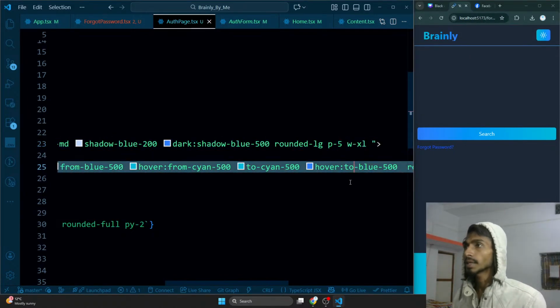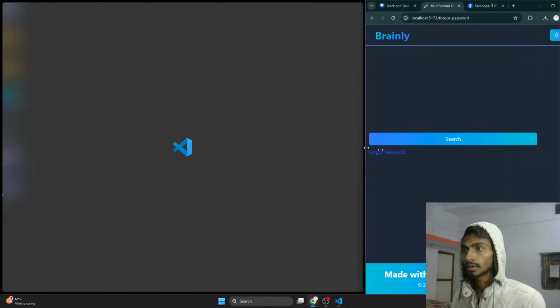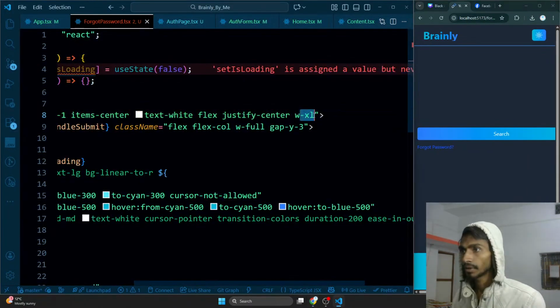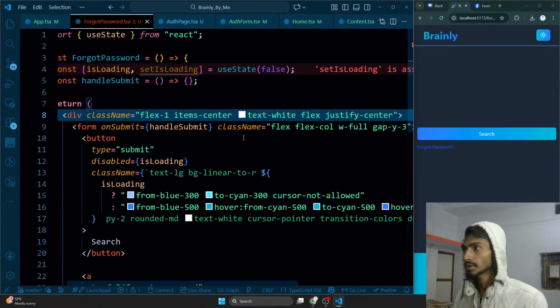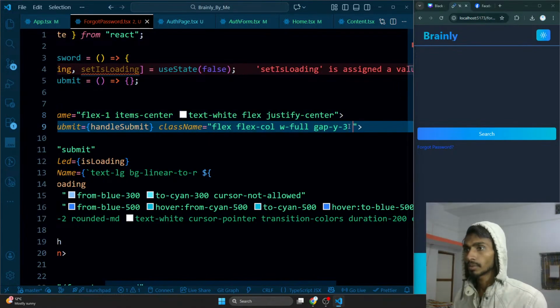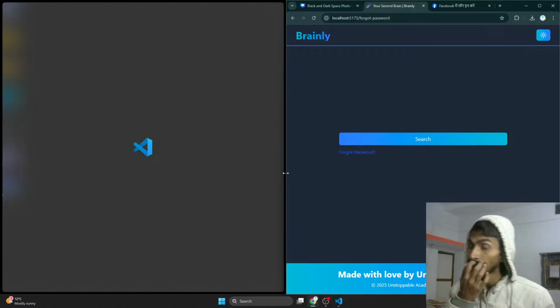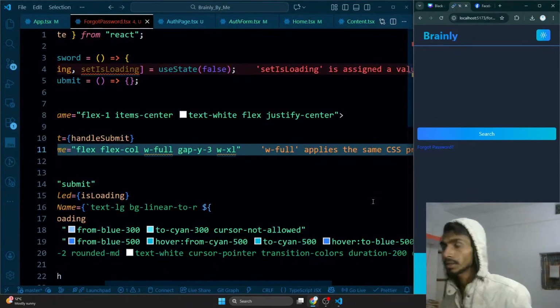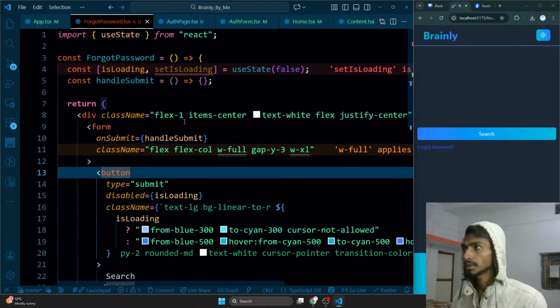Let's try this thing out. Let's go here, paste it, and okay, this has that much width. I need to have it here, not there. Let's remove the width from here. This will have the whole width, and as for this form, this will be having width extra large. I have to do, first of all, it should be where, this form.